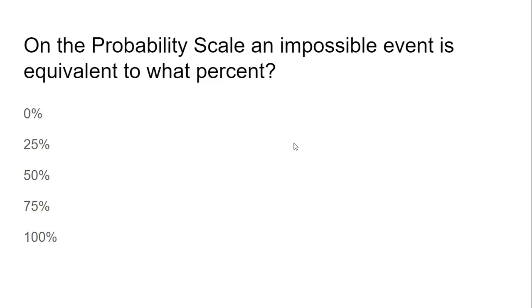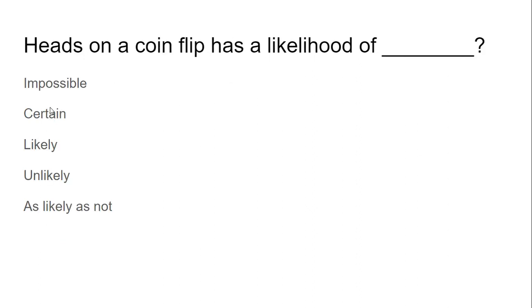All right, let's take a couple questions here. On the probability scale, an impossible event is equivalent to what percent? Go ahead and answer that. Yeah, hopefully you realize that an impossible event can't happen at all, so that's 0% chance.